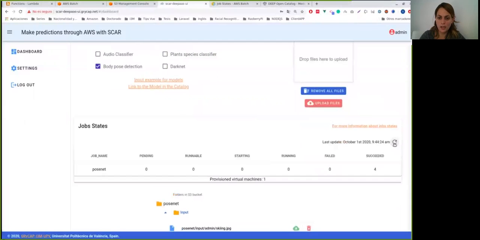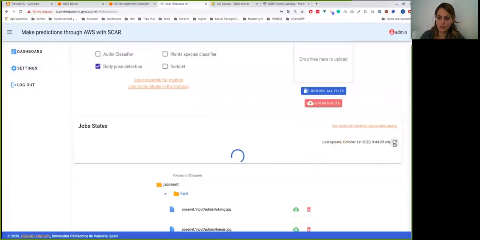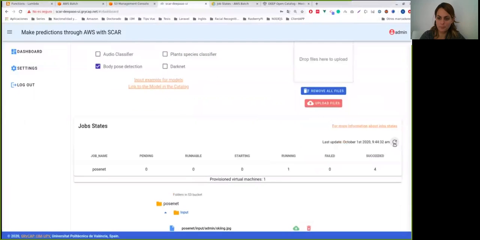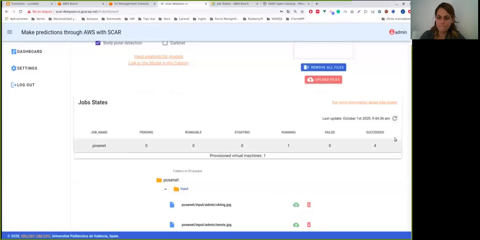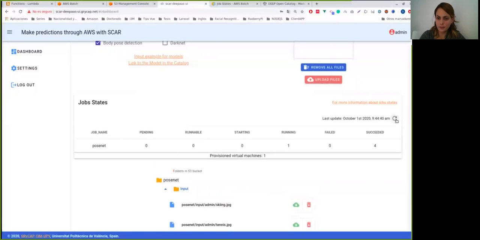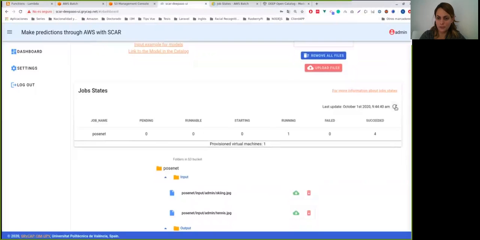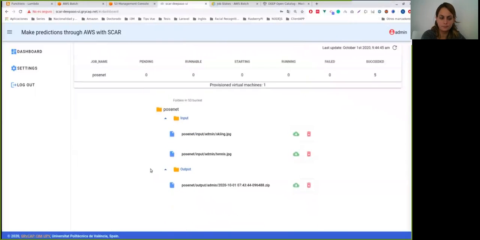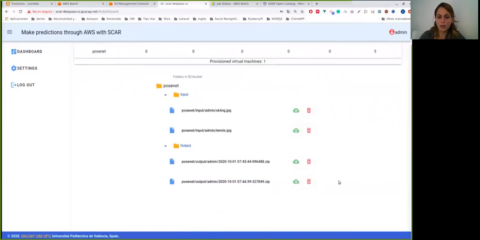So we are going to update, and now we can see that the job is in running state. So we update again. Okay, update again, and maybe 50 seconds until we have the result. Now we have the 5 jobs in succeeded state. In the output folder, we have the 2 results.